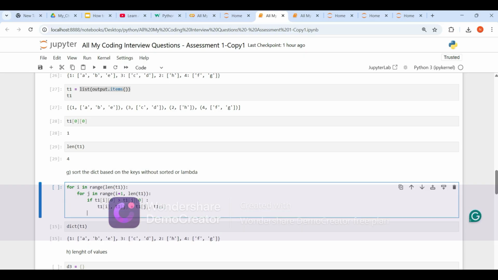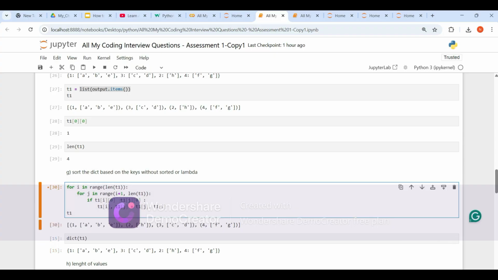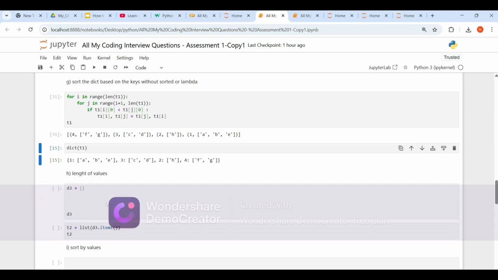Okay, let's print t1 now. Is it sorted? Yes, sorted. One is first, second, third, fourth. But what if they wanted to do it in reverse order? Now we have done ascending order. If they wanted descending order, it's very simple, guys. Just change the symbol here, right? It's done.